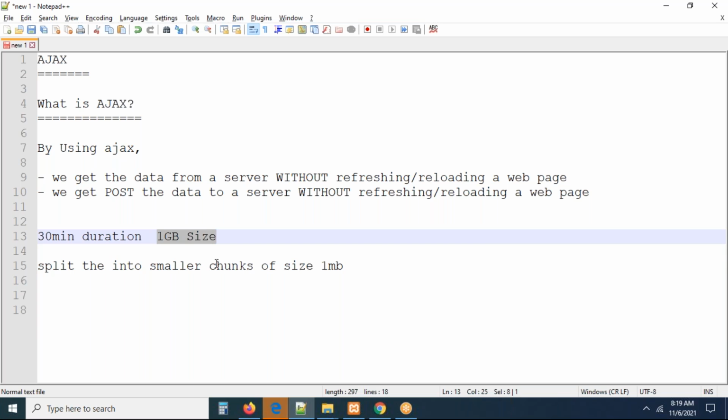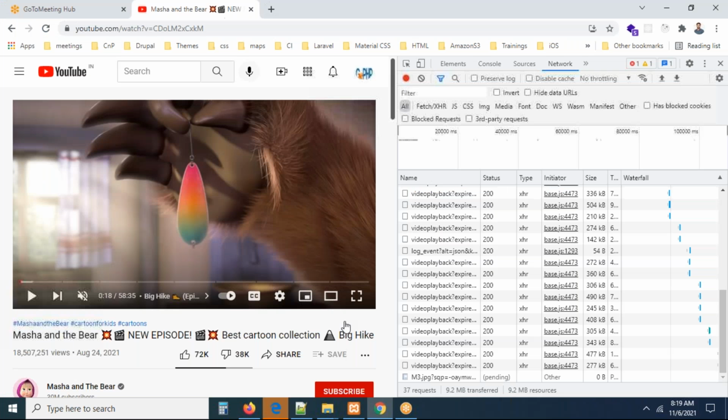They won't load all the video at a time. They will load the first 1 MB and start playing. While it is playing, they will load one more 1 MB behind the scenes, right? Without refreshing, without reloading, they will load one more MB. They will append to the player, append to the player, append to the player. Now let's see what is going to happen.